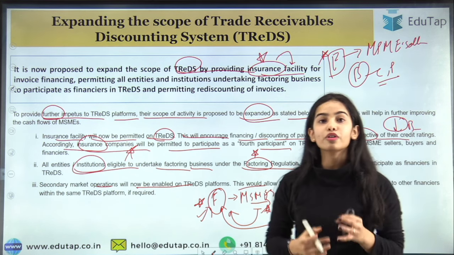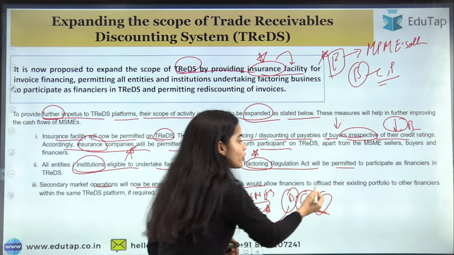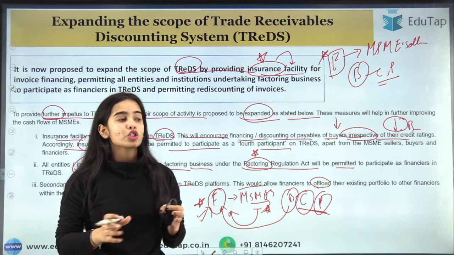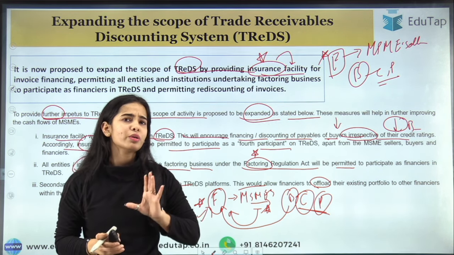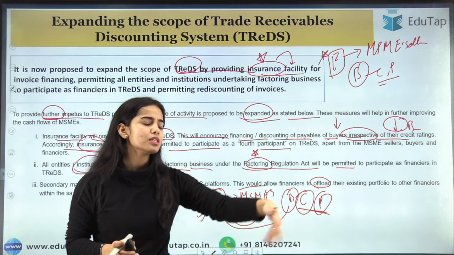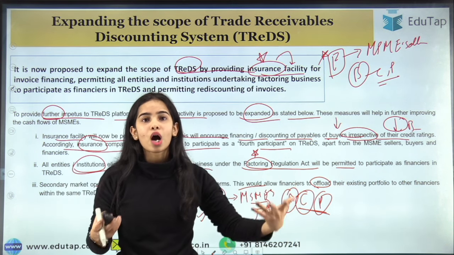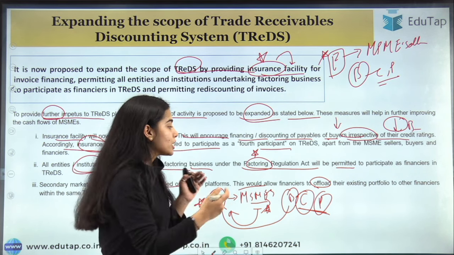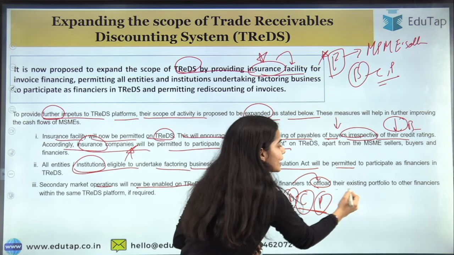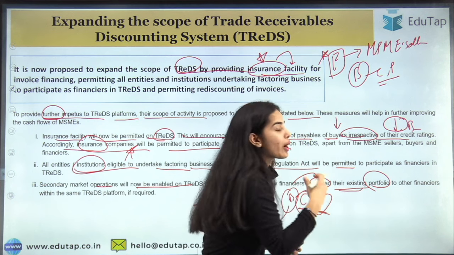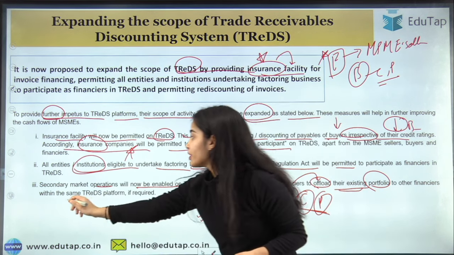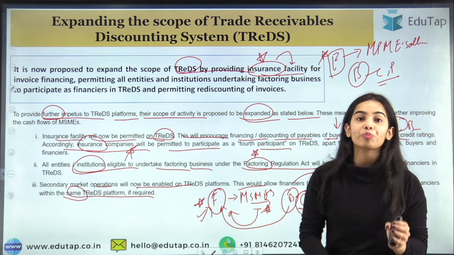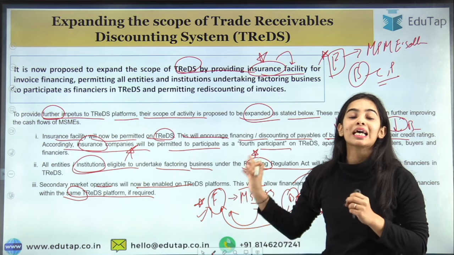This would allow the financiers to offload if a financier has too many invoices. So if the financier wants to keep only 50% of the invoices and give the others away, how will the financier be able to do that? Through the secondary market operation, the financier will be able to offload their existing portfolio to other financiers within the same TReDS platform if required.